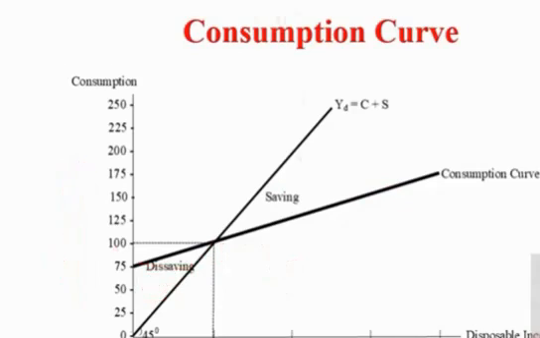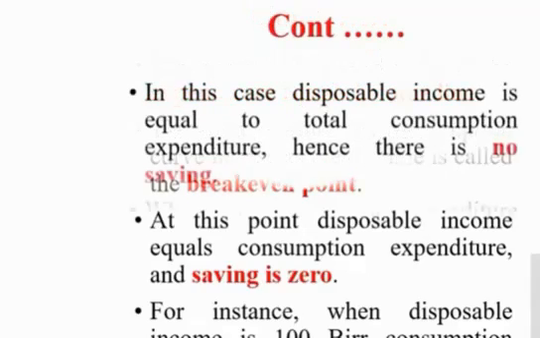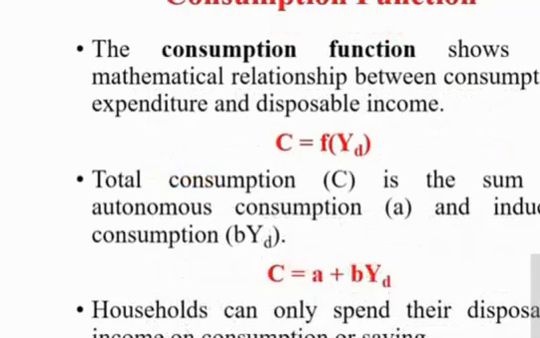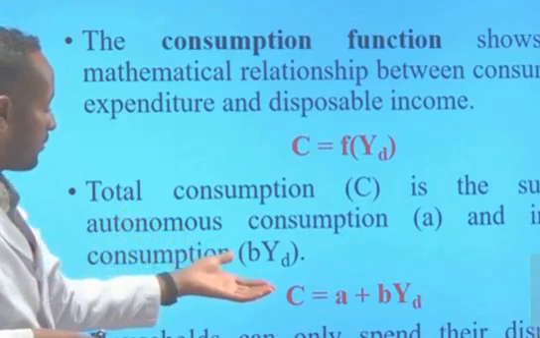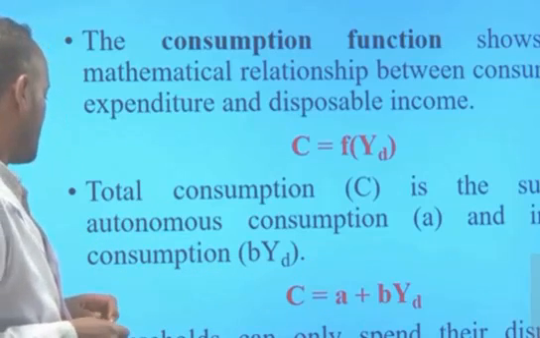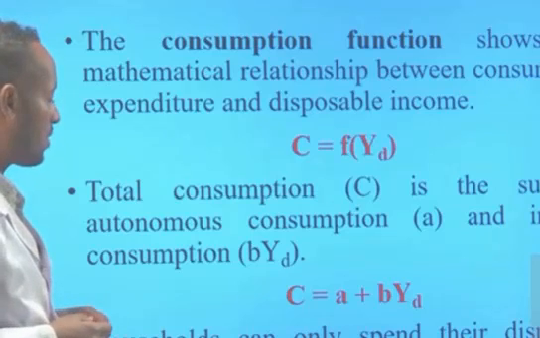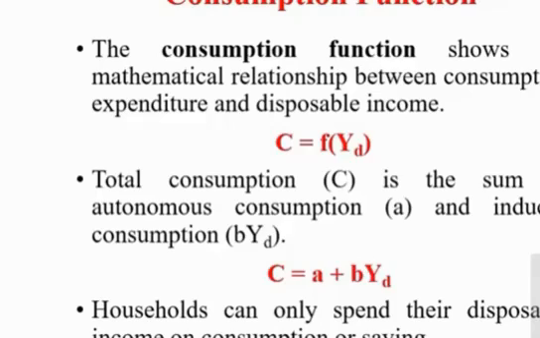Now let's see the consumption function. The consumption function shows the mathematical relationship between consumption expenditure and disposable income. So consumption is a function of disposable income. The total consumption spending is the sum of the autonomous consumption and the induced consumption. Households can only spend their disposable income on consumption or saving. That means households' disposable income is the sum of the total consumption spending and savings.